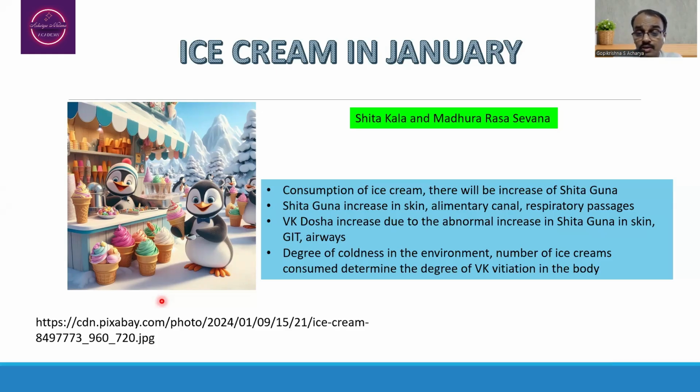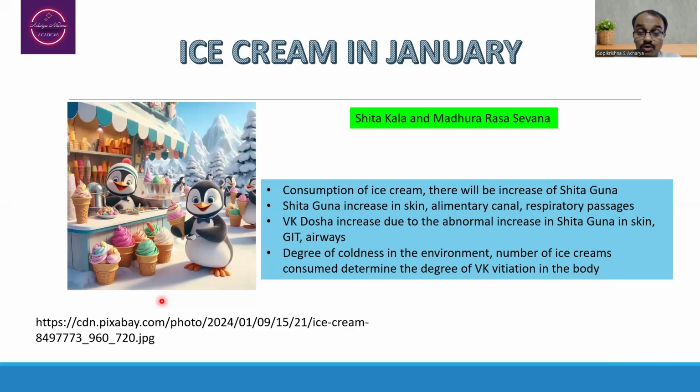Consumption of ice cream will be responsible for the increase of Shita Guna, that too in the alimentary canal. And the surroundings will be responsible for the increase of Shita Guna towards the skin and respiratory passages, because the cold air will be entering the respiratory passages.